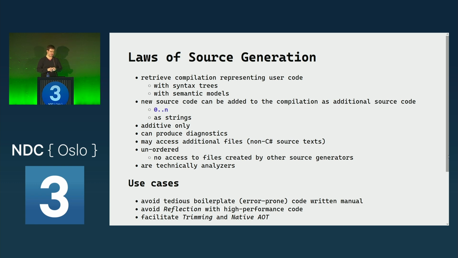Source generators are unordered, so we don't know in which order they run. If we have 7 source generators in our project, all of these 7 source generators get the same input. They cannot depend on each other. That means they are oblivious. And I already mentioned they're technically analyzers.